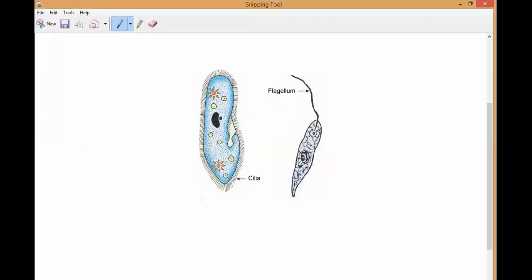You notice it here. After amoeba, the second example of binary fission is paramecium. Yes or no? So now if you observe here, this is the hair-like structure which is present. This is basically the structure of paramecium. This hair-like structure surrounding, completely covering the paramecium, what do we call it? We call it cilia.